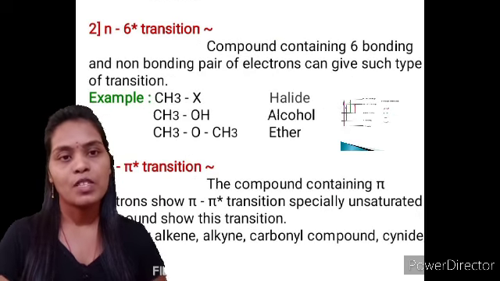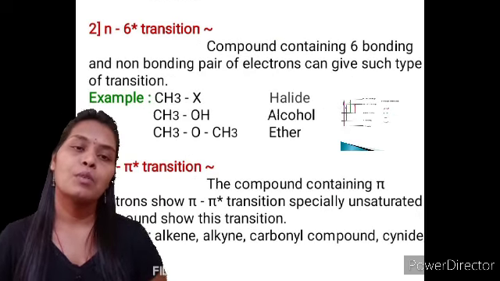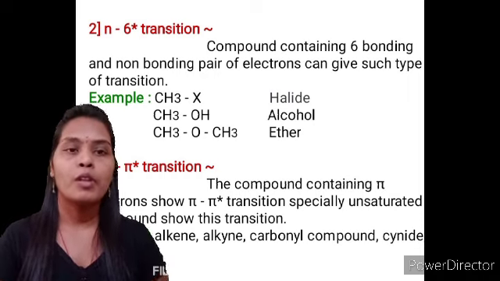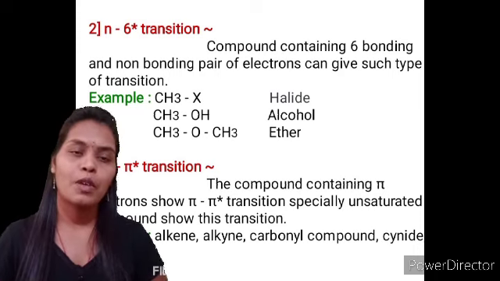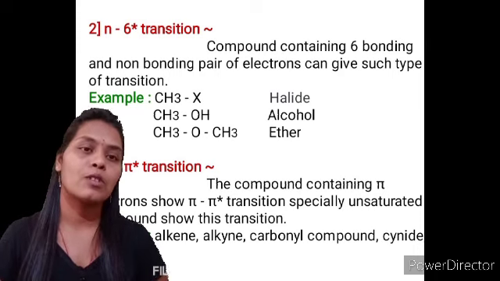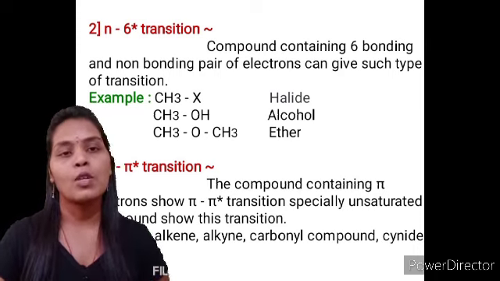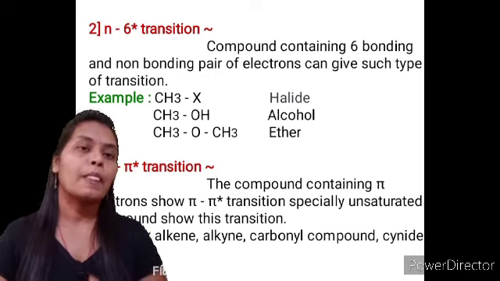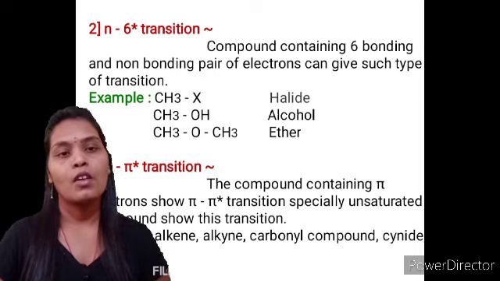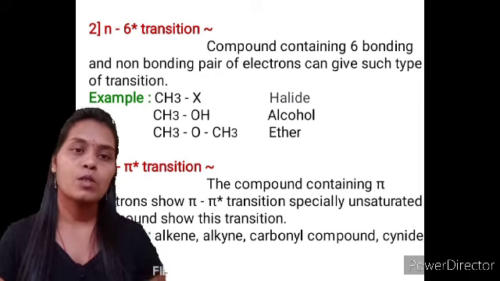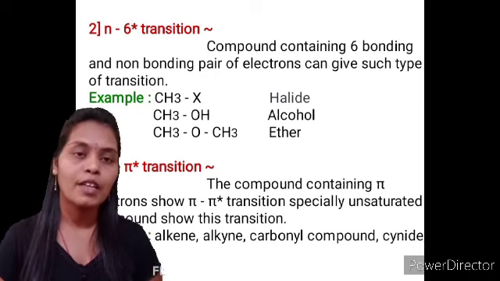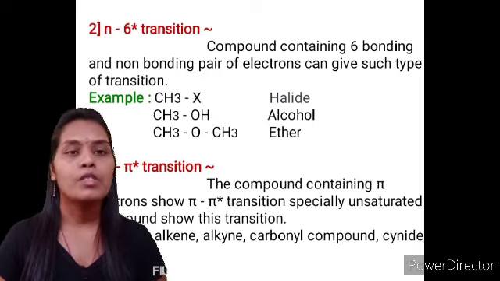After that there is an n to sigma star transition. This type of transition is observed only in compounds which have a non-bonding pair of electrons, meaning a lone pair along with the sigma electrons. Such molecules have a heteroatom, just like ethanol. Ethanol has a sigma bond and also oxygen with a lone pair of electrons, and that's why there is a possibility of an n to sigma star transition.